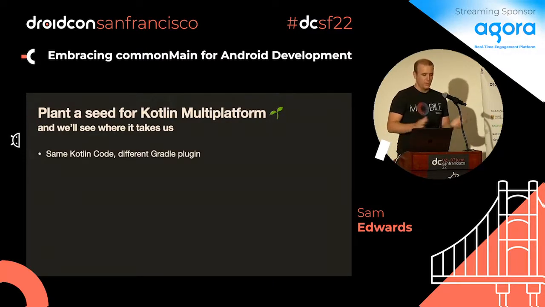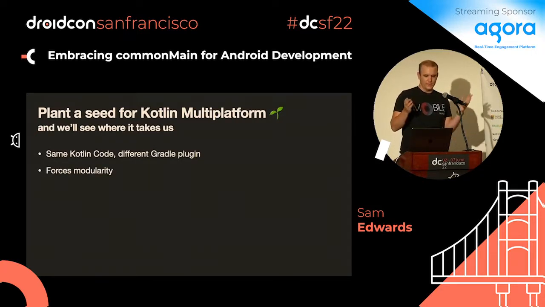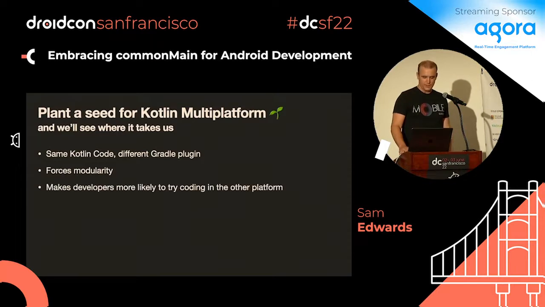So we're writing the exact same Kotlin code we were writing already. The difference is the Gradle plugin, and that's what we'll get into here. Instead of the Android or JVM plugin, you're actually just using the multi-platform plugin. By doing commonMain code and using this, you're kind of forced into modularity, and it makes it a little bit easier to test things.